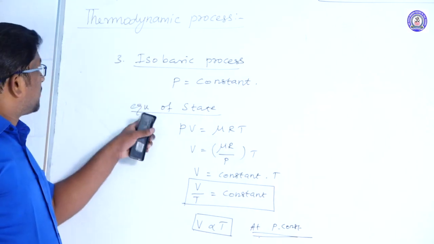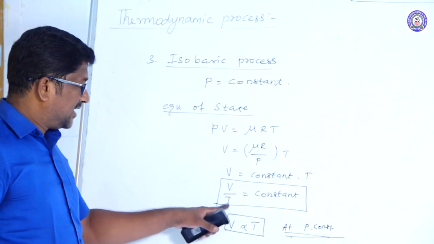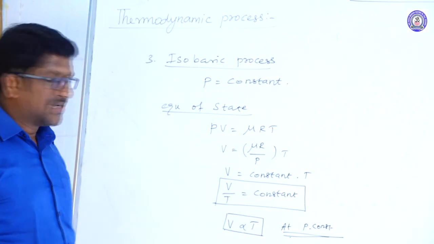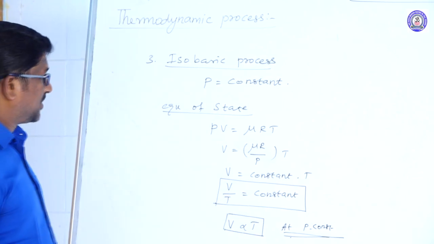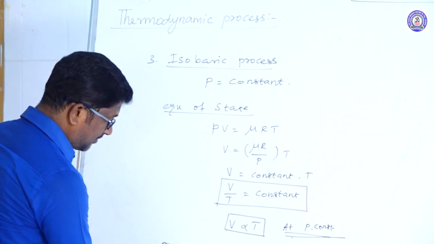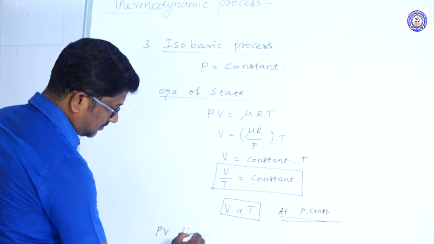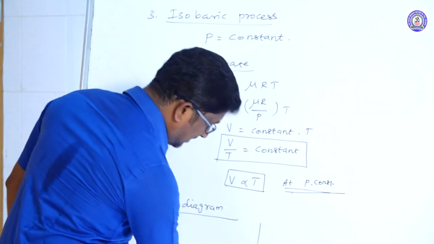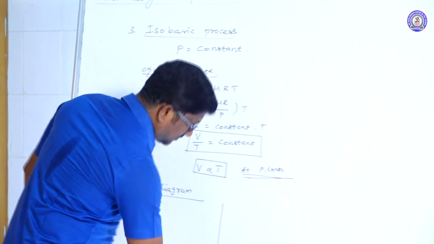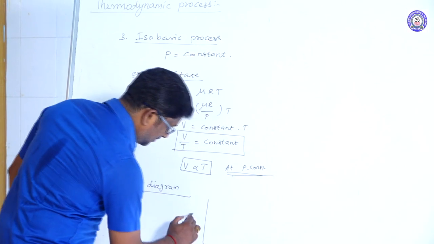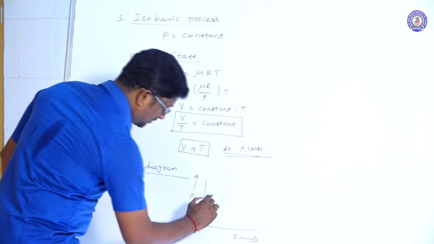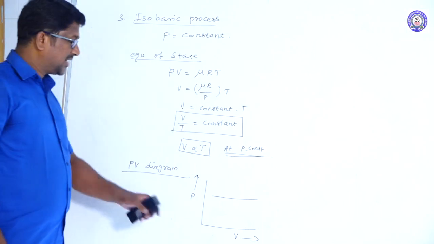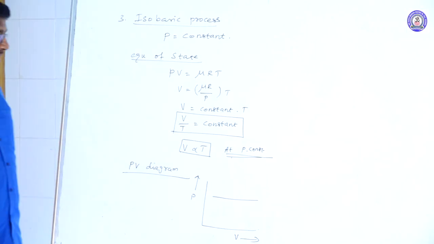And the equation of state for isobaric process is V divided by T is equal to constant, or V is directly proportional to temperature. And next, the PV diagram for isobaric process is like this. So this is the PV diagram for isobaric process.